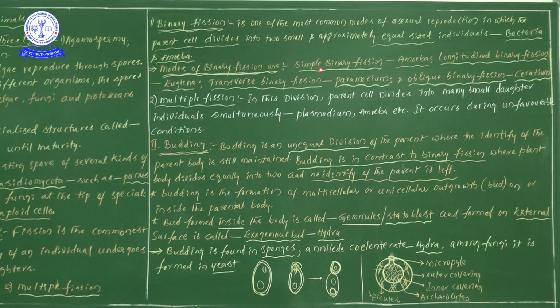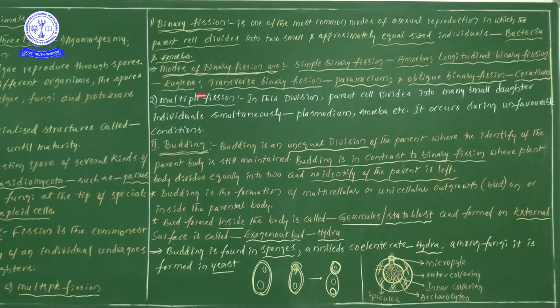Simple binary fission, the best example is amoeba. Next one, longitudinal binary fission. Longitudinal and transverse are asked in so many examinations, so try to find this out. Longitudinal binary fission, the best example is Euglena, and transverse binary fission, the best example is Paramecium.